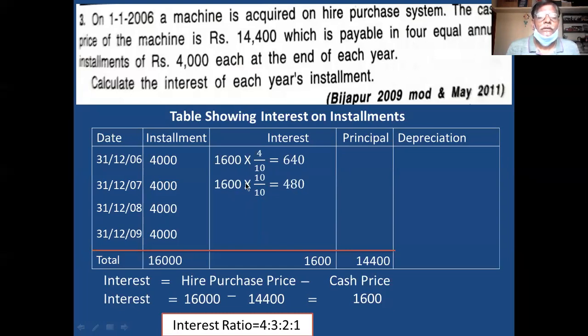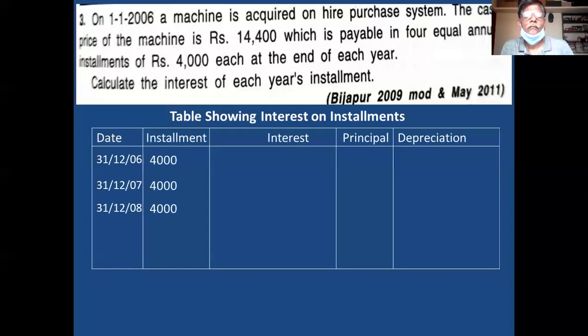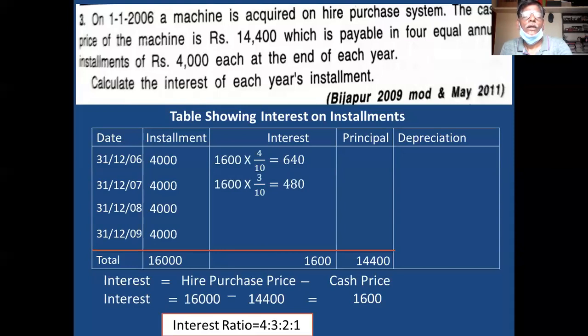Then 3 by 10, 2 by 10, 1 by 10. In this way, you allocate the interest. Okay. Any doubt?